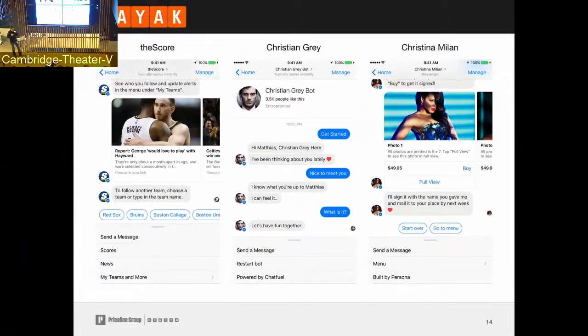If you want to check out a bot, it's pretty simple. You go into Facebook Messenger, and when you hit the search bar, it should usually auto-suggest a couple of bots that change all the time based on some algorithms that Facebook runs.